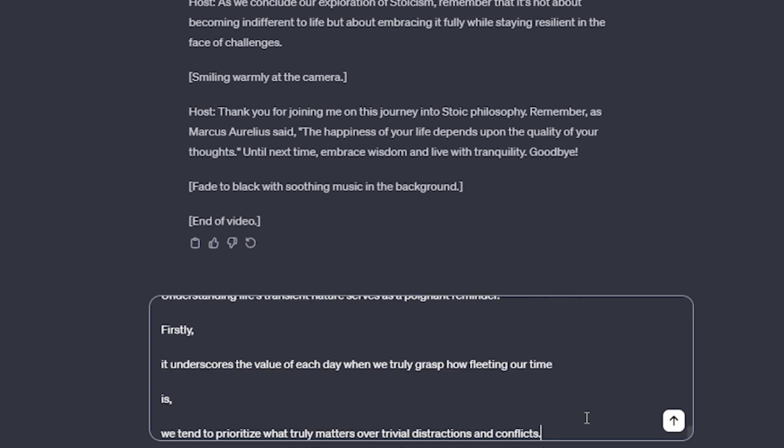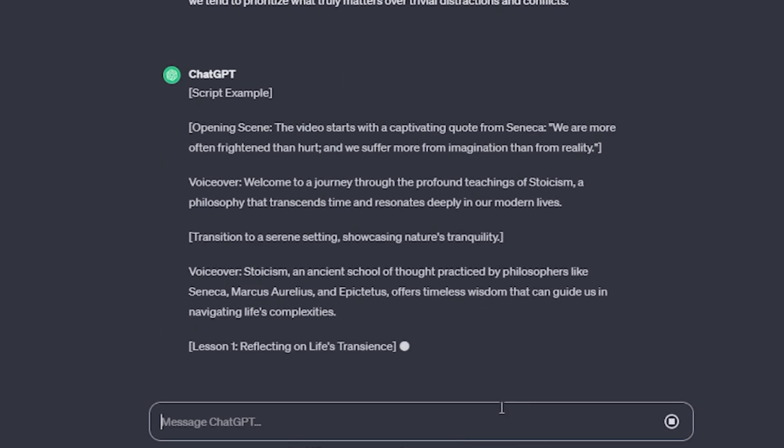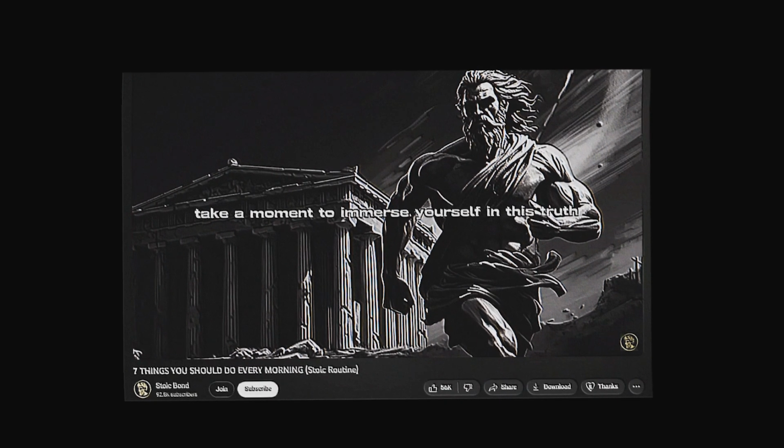Now that I've got my transcript, I can just go back to ChatGPT, paste in the prompt, and feed it our transcript. In just a few seconds, ChatGPT has analyzed the transcript, understood the style, and generated a new script for us in the same style that Stoic Bond uses.